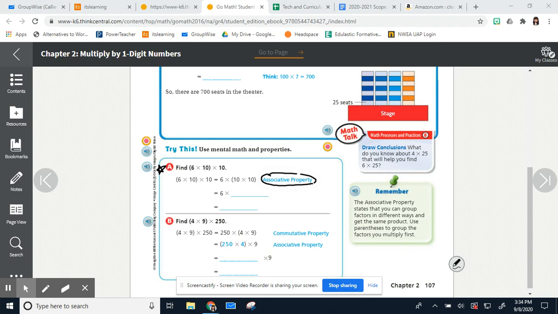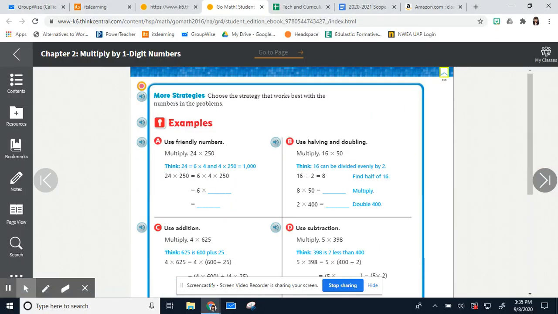But if we temporarily change up our numbers, ignore the 6 for a second and just focus on 10 times 10. 10 times 10 is 100, right? And then we can say 6 times 100, which is 600. So all this strategy is simply rearranging numbers in such a way that you're putting 2 numbers together that are easier to multiply.